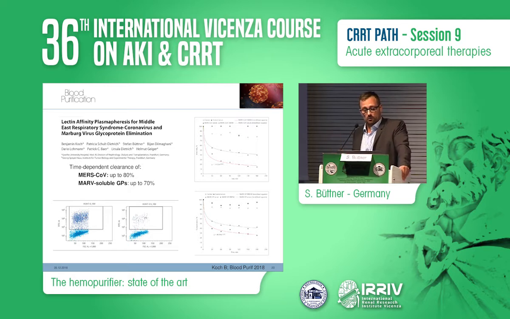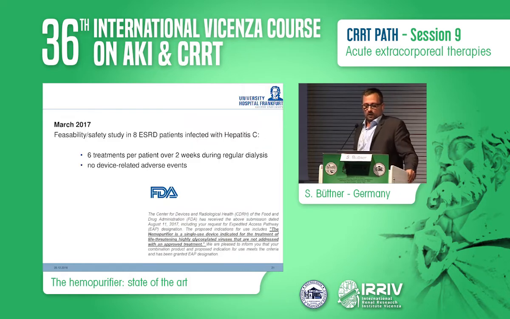And in conclusion, for the MERS coronavirus, we could show a reduction of up to 80%, and for the Marburg virus glycoproteins up to 70%. This is an infectivity assay, and the infectivity was reduced to almost 20 to 40%. Also, Aethlon generated some in vitro data.